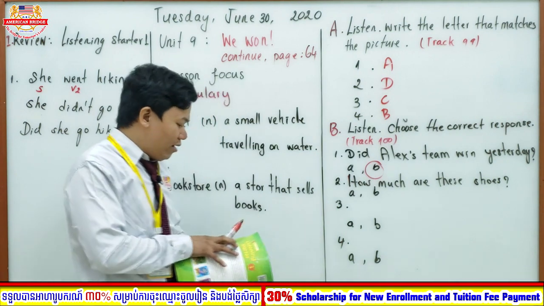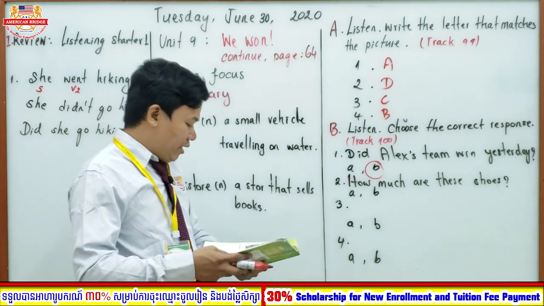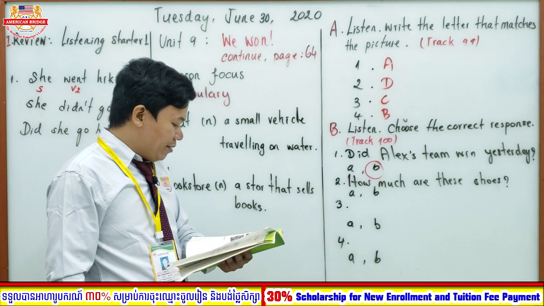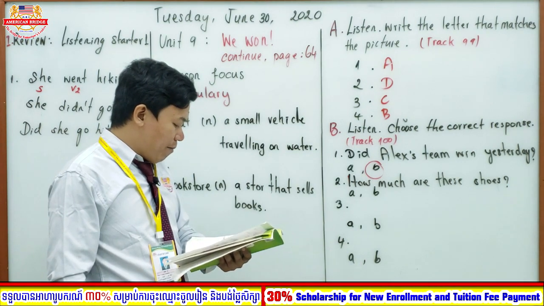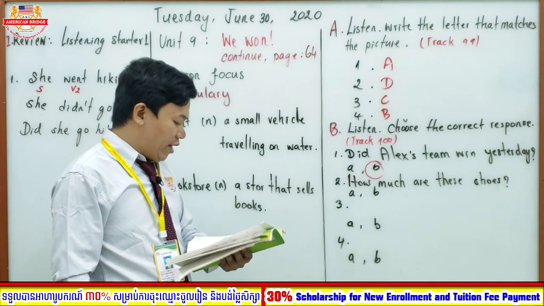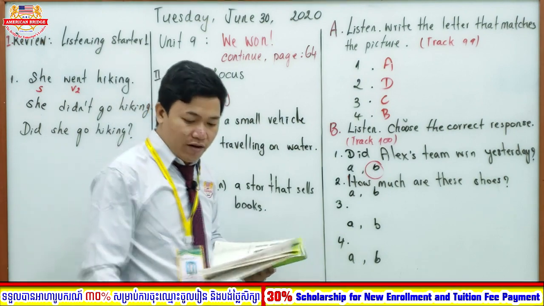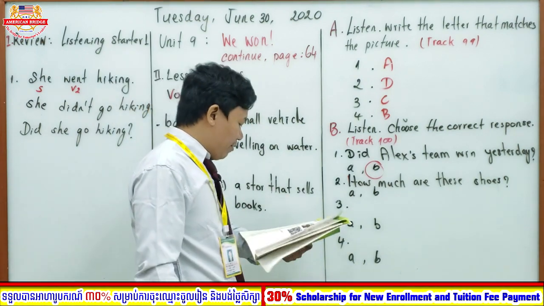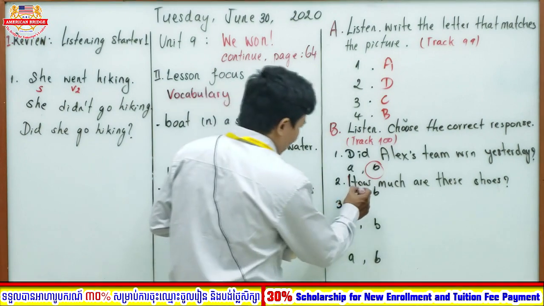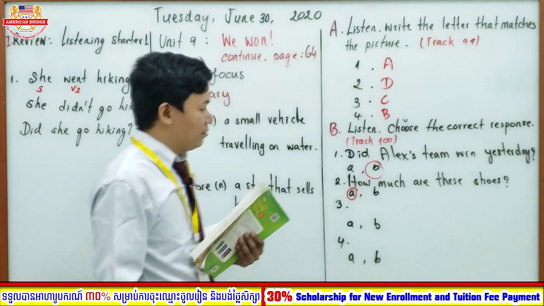So everyone, how about the best response? I will read for you. A, they $30. B, they black and white. So which one is the correct answer, everyone? Great. The correct response is A, they $30.